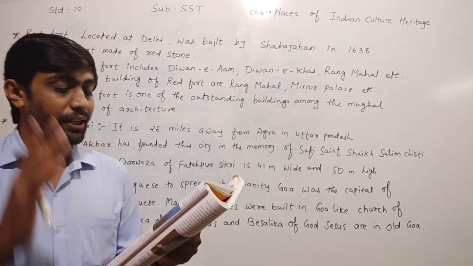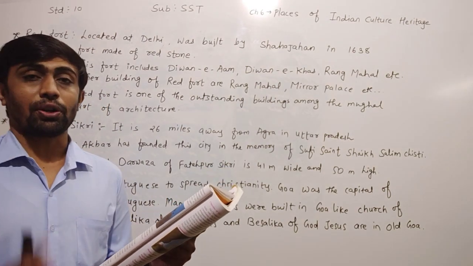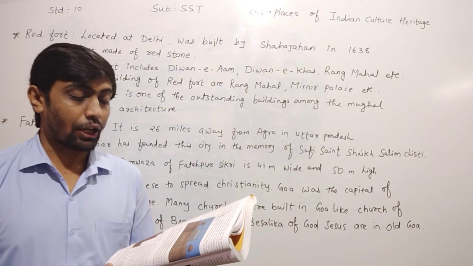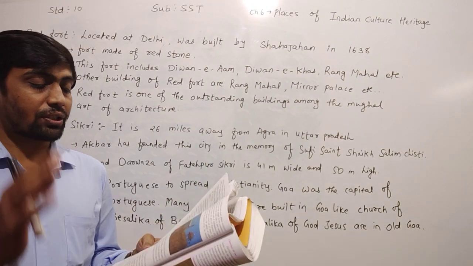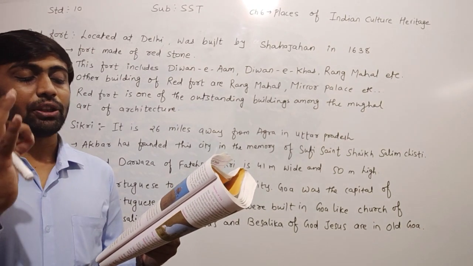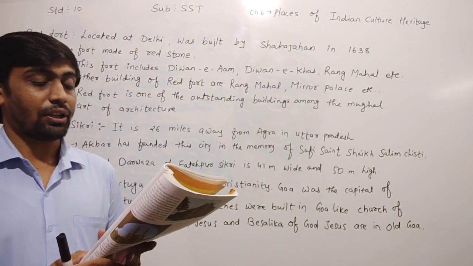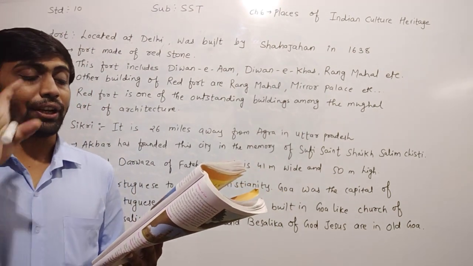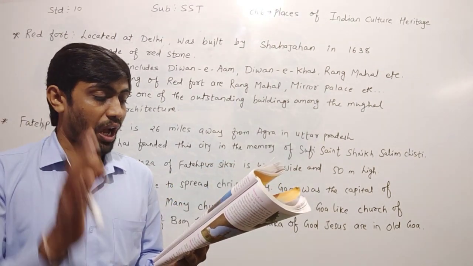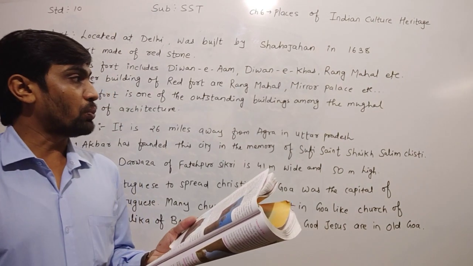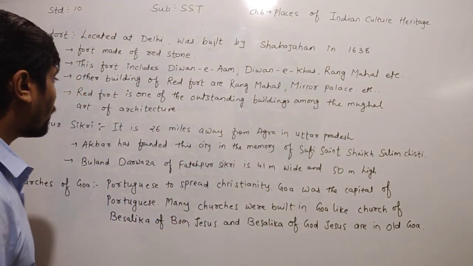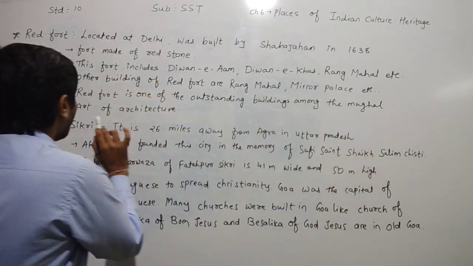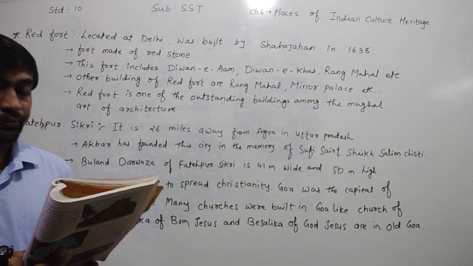Peacock Throne is the best exquisite creation of this fort, which Nadir Shah took along with him to Iran. Here, the Peacock Throne was taken by Nadir Shah along with him to Iran. Red Fort is one of the outstanding buildings among the Mughal art of architecture.